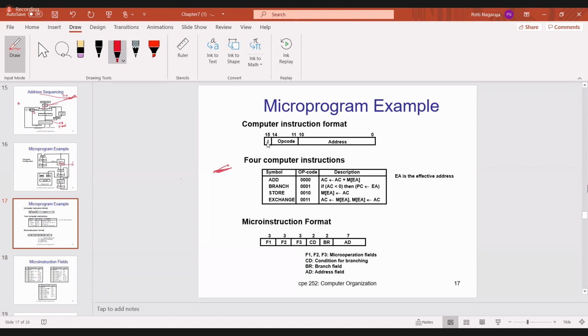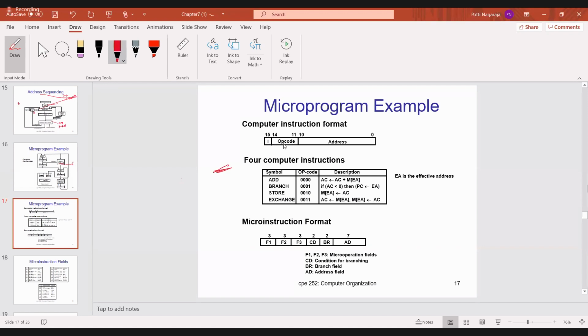Direct or indirect? I equal to 0 is direct addressing mode, I equal to 1 is indirect addressing mode. Then opcode bits are 11 to 14. That means how many bits are there? 4 bits. If those are 4 bits, how many different micro operations can you do? 2 power 4. That means you can do 16 different micro operations with the help of a 4-bit opcode.